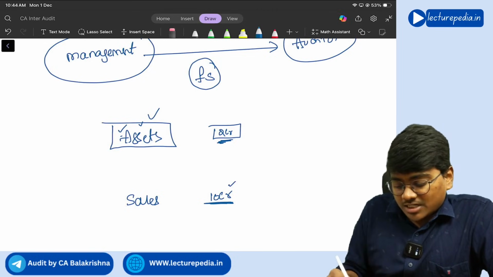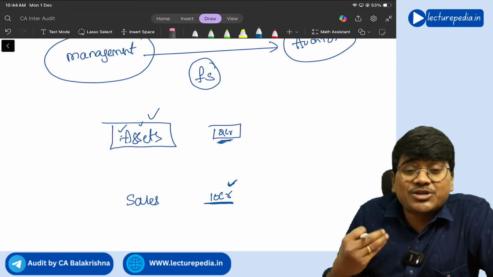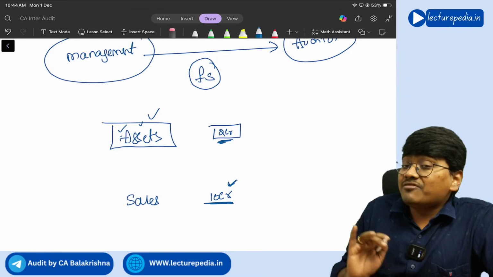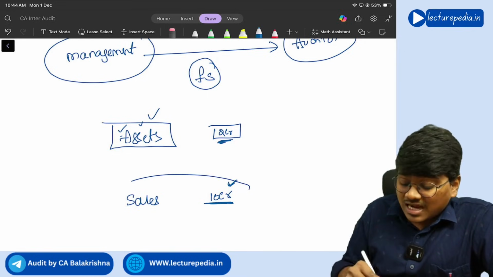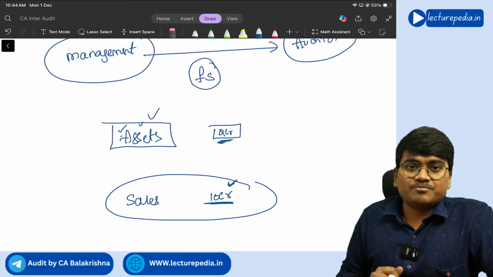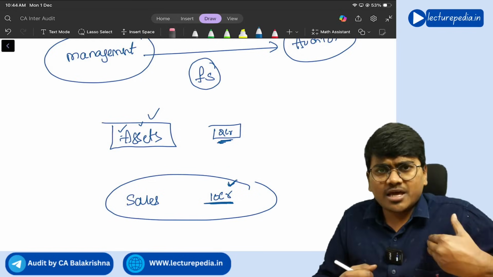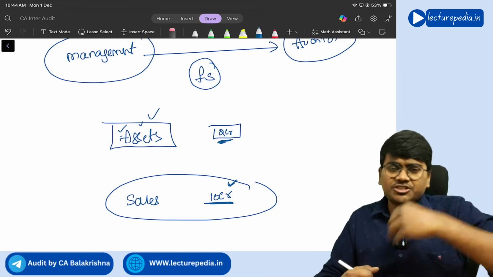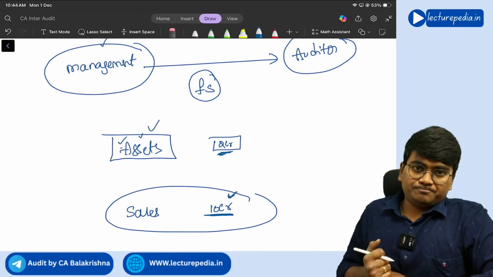Next, whatever 10 crore we are showing is valued properly, nothing but accuracy. And we haven't missed any sales from disclosing in the P&L, nothing but completeness assertion. Getting it? Like this, management will make various assertions to the auditor through financial statements.